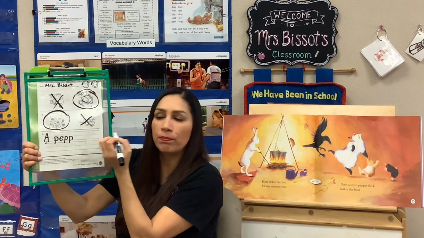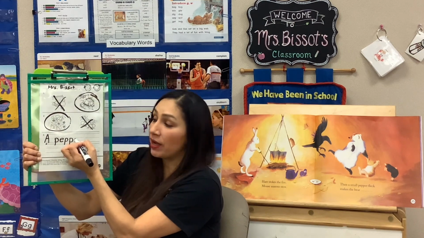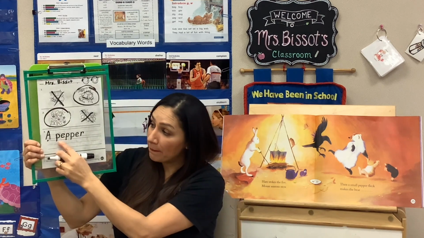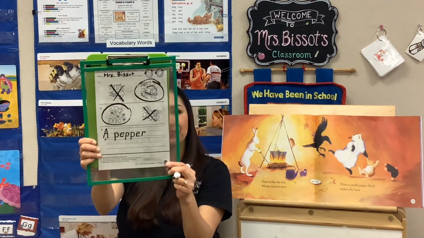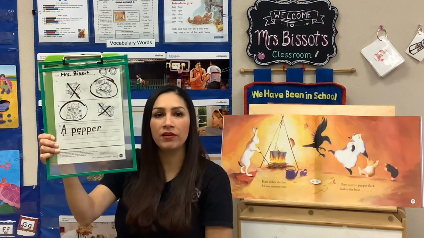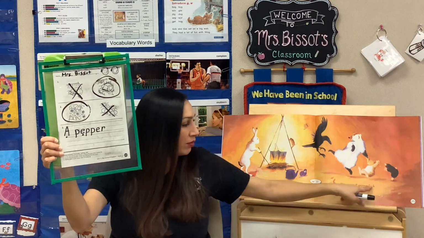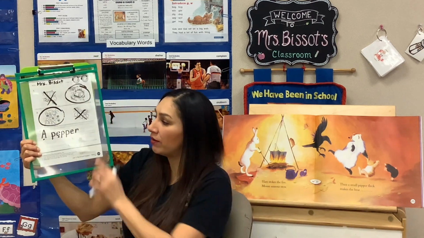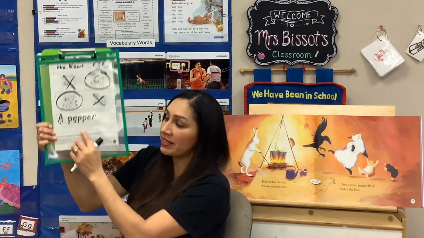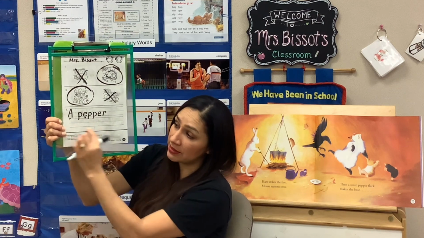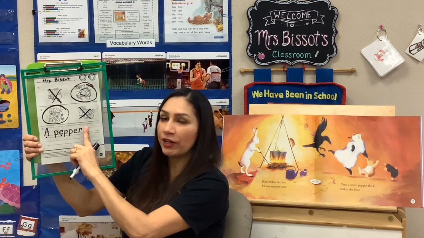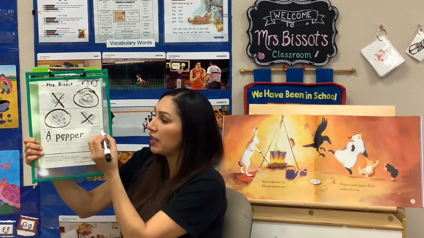Then we're going to have a bossy R. It's going to have an E and an R. And that is how you spell pepper. Reading dot. A pepper fleck. So we have the word fleck here, and it's a word we can sound out. So I am going to try to squeeze it in here. If you don't have room, write it down here, but you might run out of room, and then you could use this bottom line. A pepper fleck.